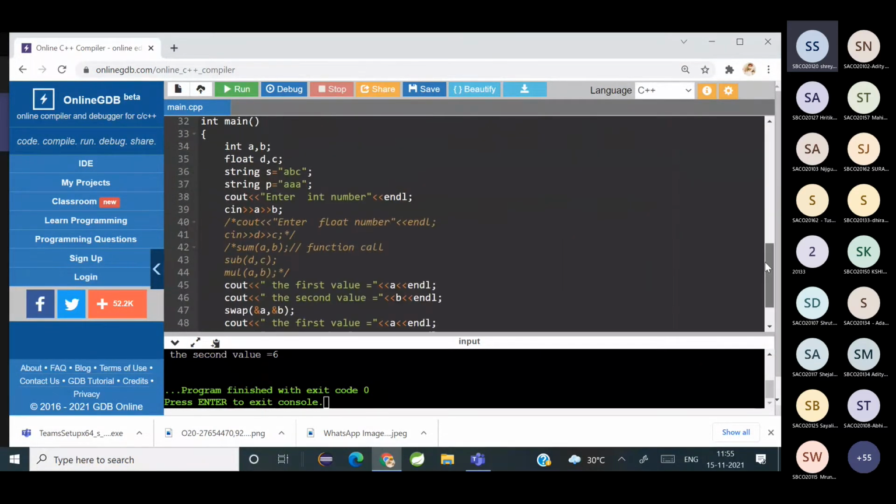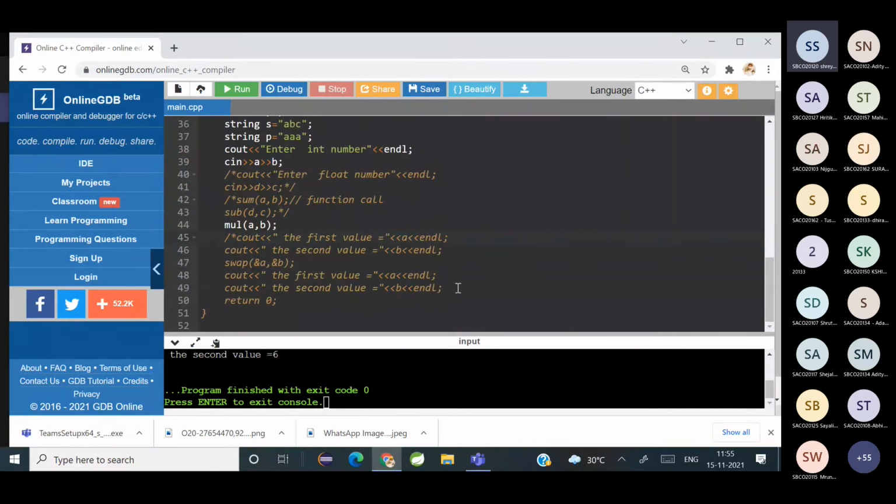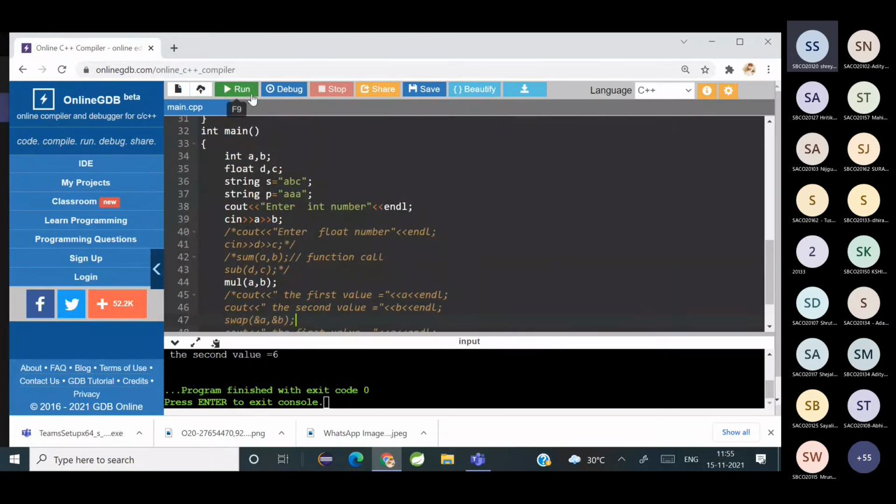And here, say suppose I want to, mul function call कर रही हूँ मैं. Okay, so let's see how it works then.